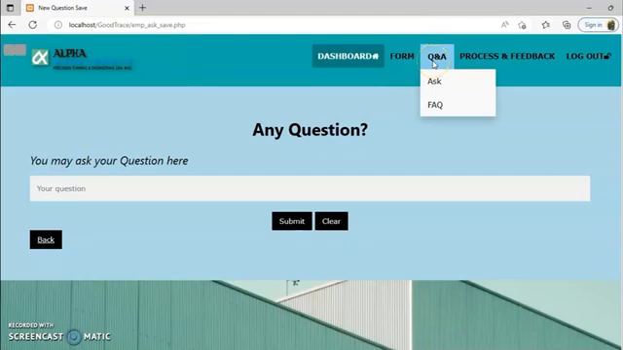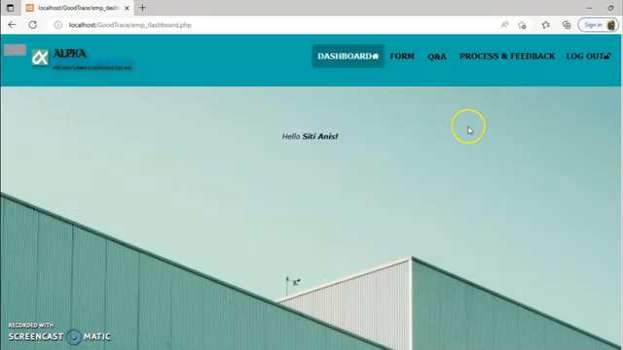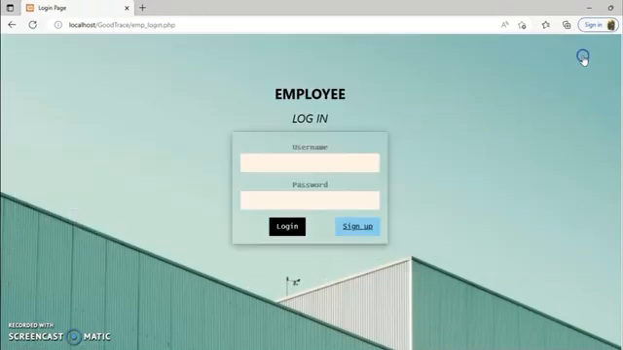Besides that, there is also a column for frequently asked questions. Here are some of the questions that have been frequently asked and also the answers. And lastly, once the employee is done, they can log out.